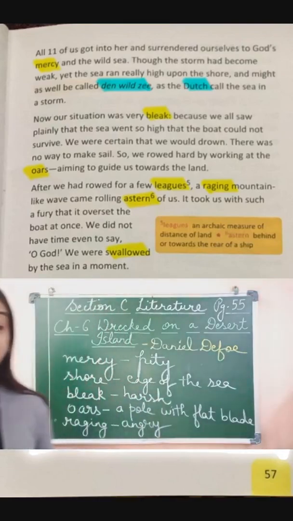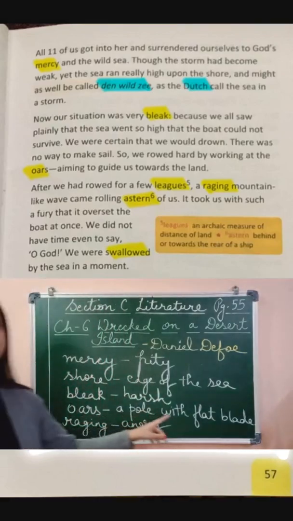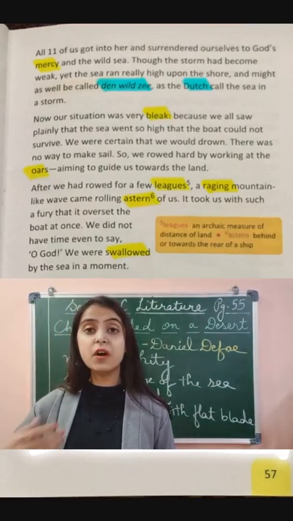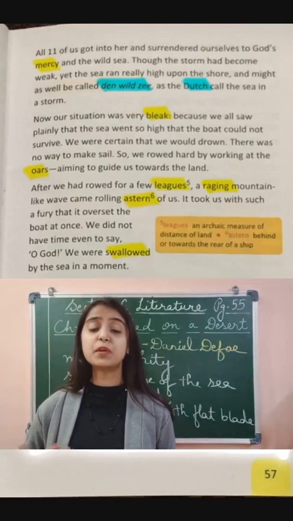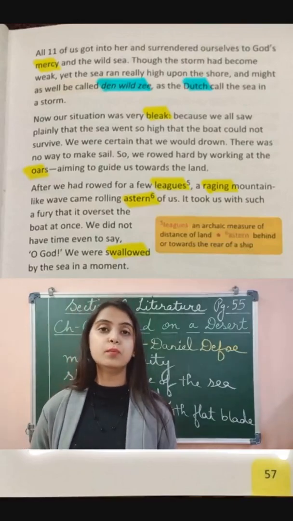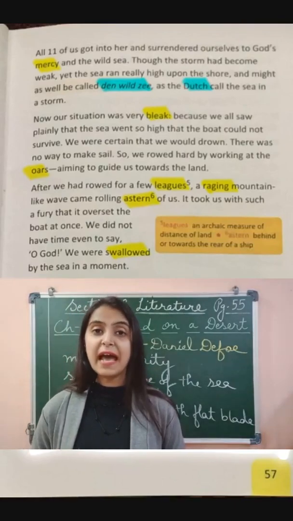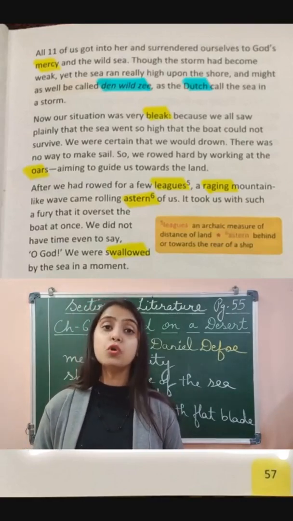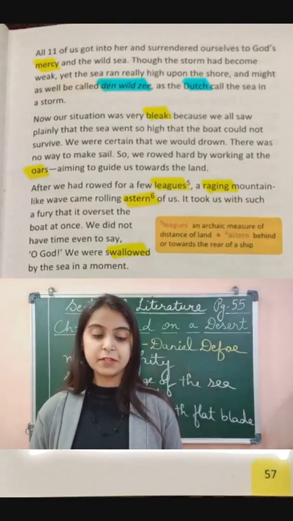Oar, children, is a pole with a flat blade which is used to row the boat. They had to put in a lot of effort to move forward, aiming to guide themselves towards the land.